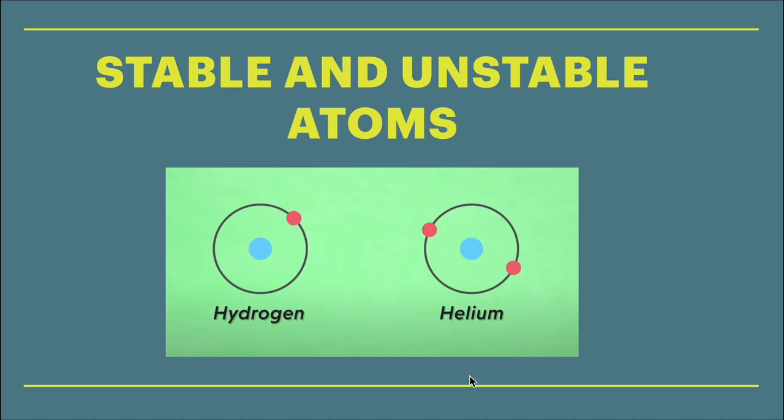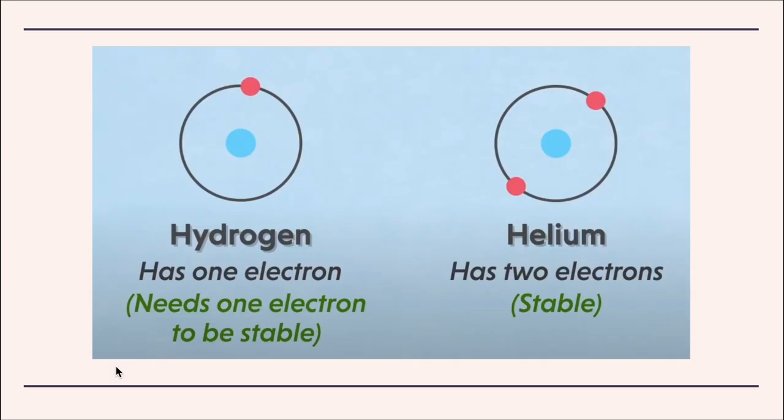Whereas the helium atom has 2 electrons. Remember, the first shell can hold up to 2 electrons. That's the maximum it can hold. So this helium atom would be considered a complete, stable atom. Moving on to the next slide. Since this hydrogen atom is unstable, it needs 1 more electron to be stable.